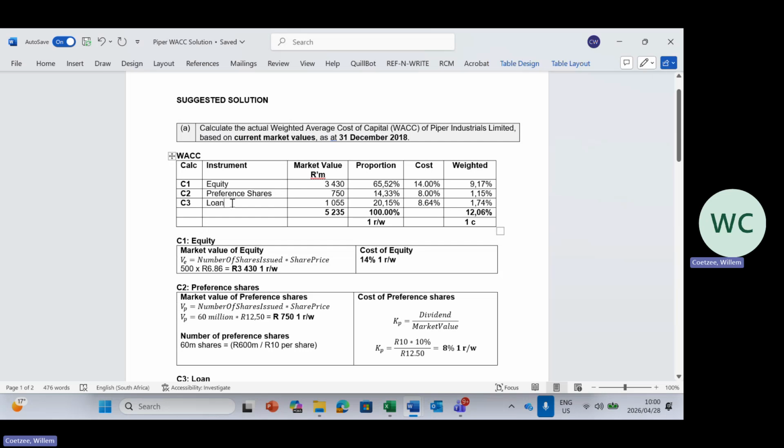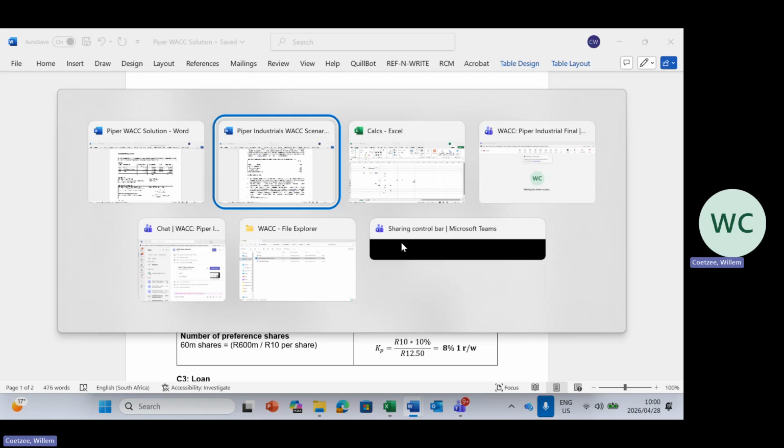I think it will also be good to refer to the learning unit to see what sort of other capital providers you can get here. Remember, we can trick you in here with an overdraft, whether or not it's part of your permanent capital structure. Understand that it's only long-term capital providers that are included in here, not suppliers. Highly unlikely that it would be suppliers if it's not part of your permanent capital structure. So understand that.